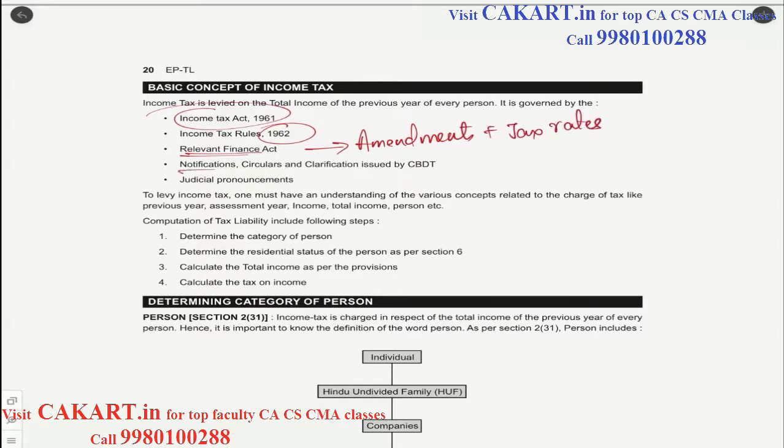Then we have notifications, circulars and clarifications issued by the CBDT. We know that these are all binding only on the department and not on the assessees. Then we have judicial pronouncements. First will be the Supreme Court, then the High Court, then the various lower courts. This is what is most important, the Supreme Court pronouncements.